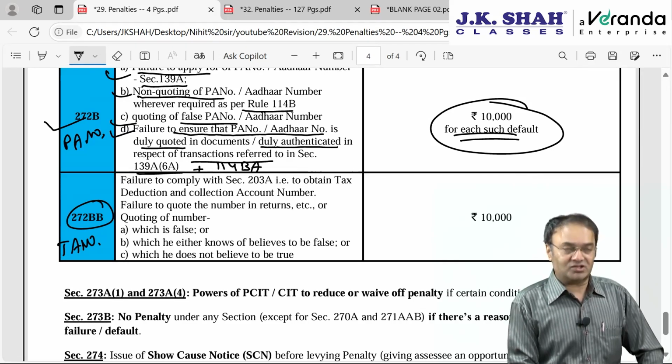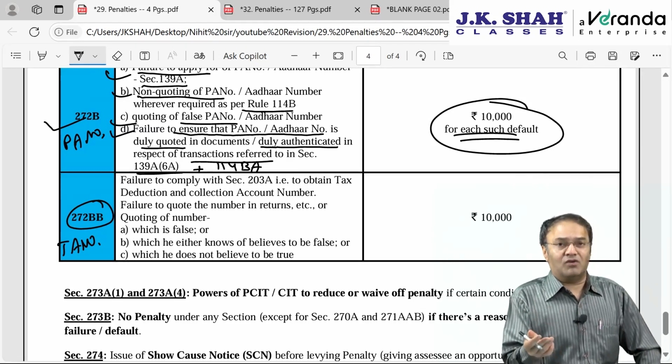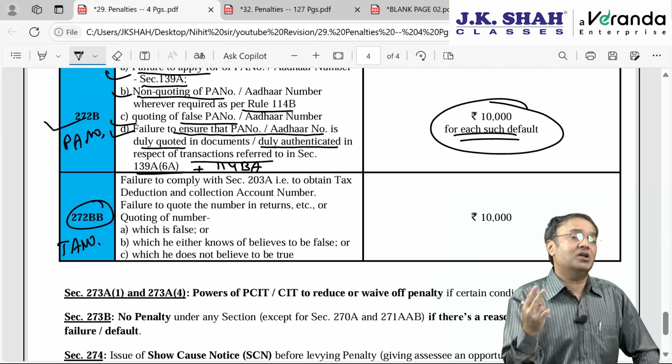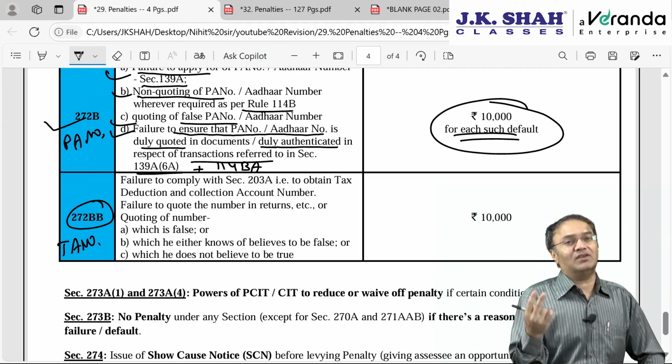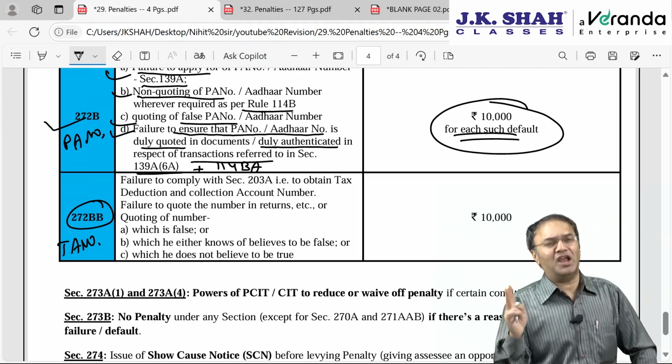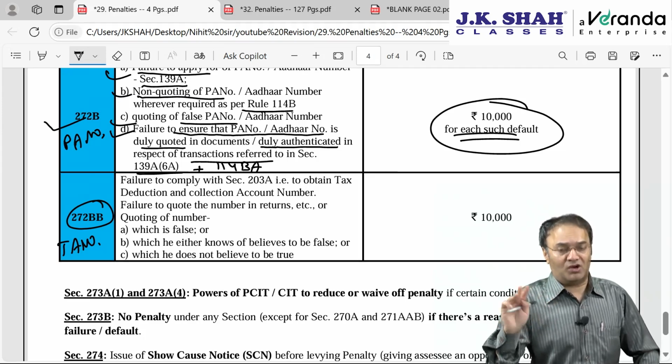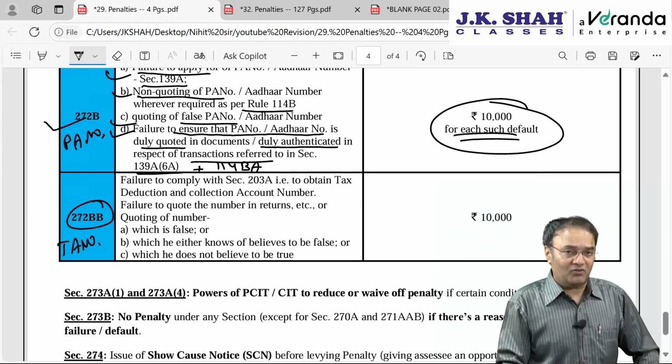There are 3 transactions: depositing 20 lakhs or more in any savings account or current account, withdrawing 20 lakhs or more in cash from any savings account, current account, FD account, RD account, any account. And while opening a CC/OD account, cash credit overdraft account, then the bank will have to follow this procedure.